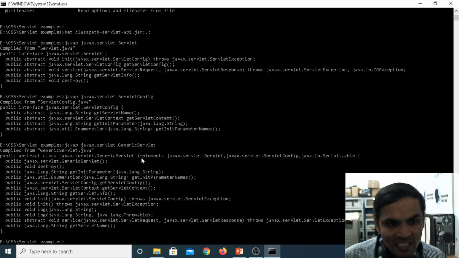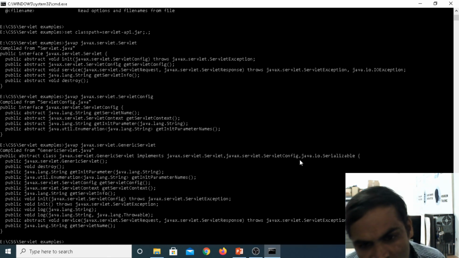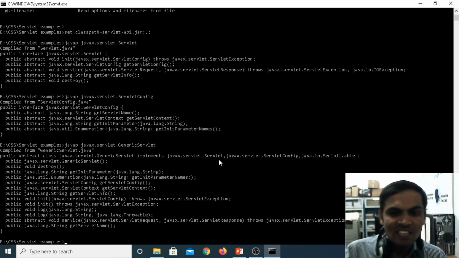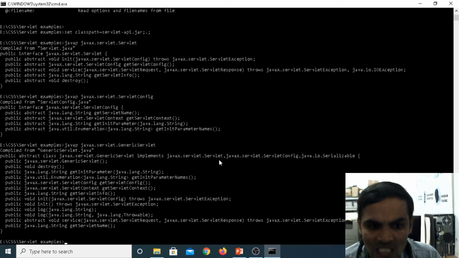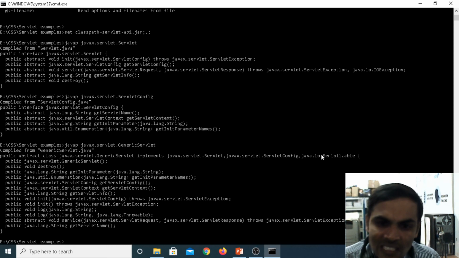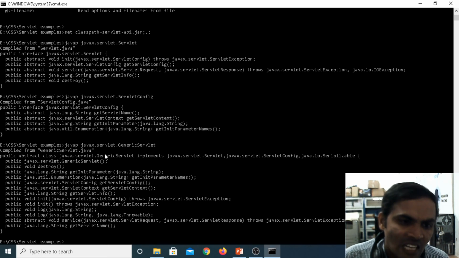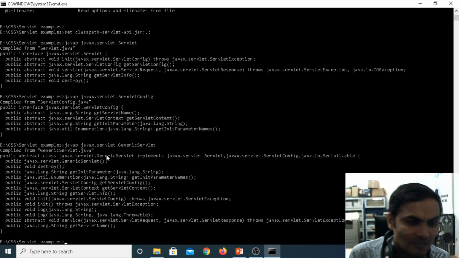The GenericServlet class is implemented from the Servlet interface, the ServletConfig interface and the Serializable interface. Serializable is available under the IO package. By using these three interfaces, they implemented the GenericServlet class.